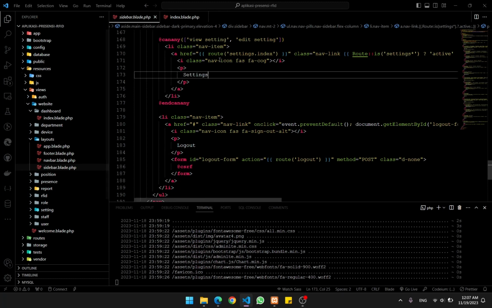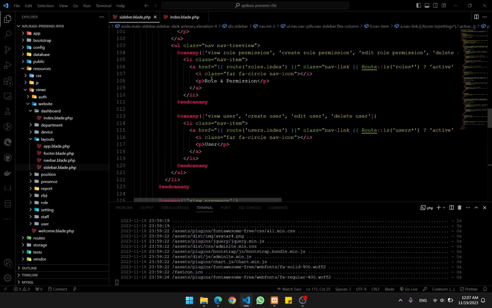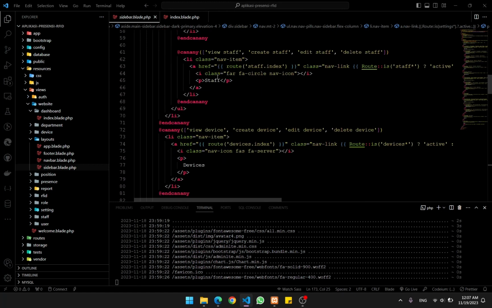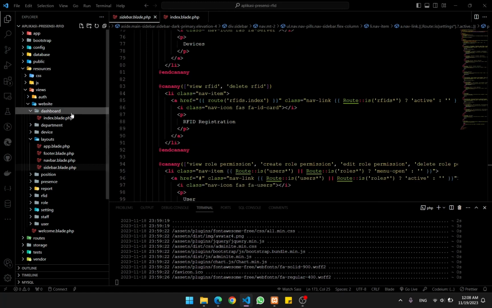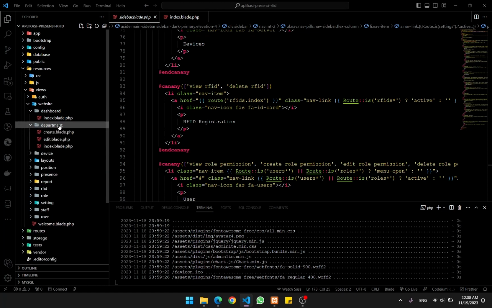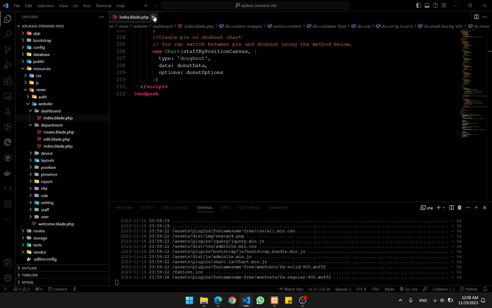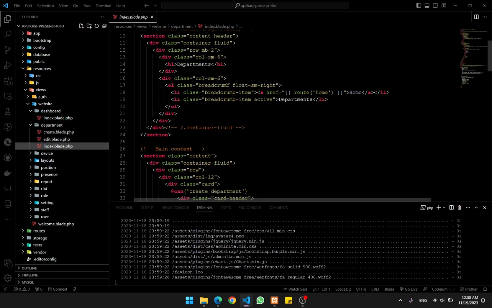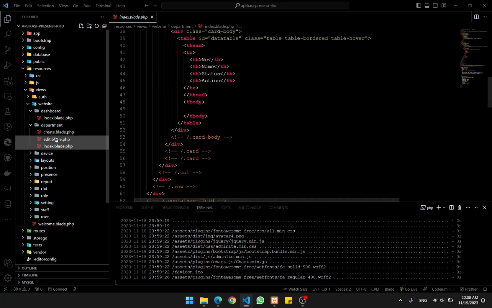Okay, basically this is the overview of every single page that is available. I've shown you the dashboard page, and then on the department page, there are the create pages and edit pages, and then of course the index pages, which are the main.